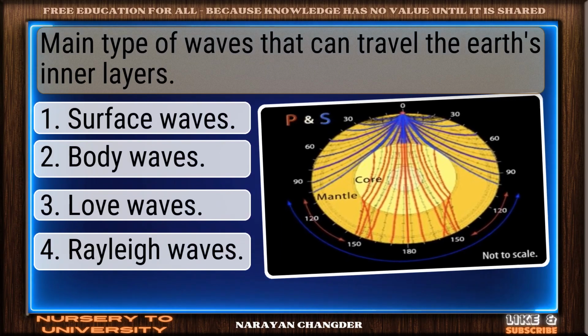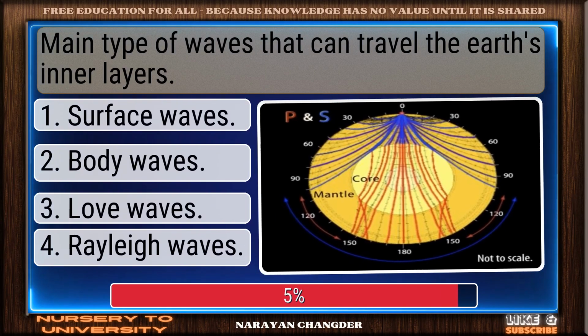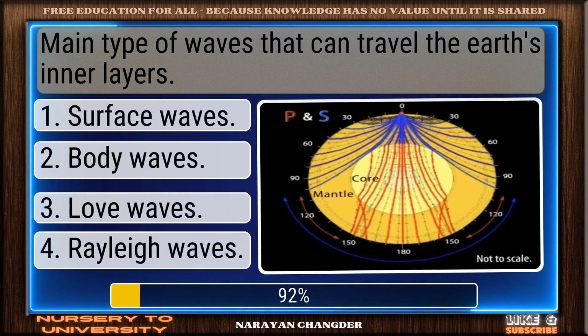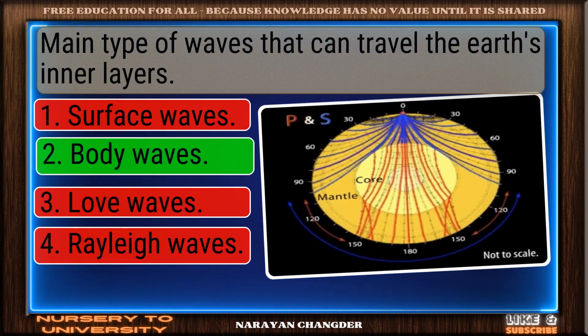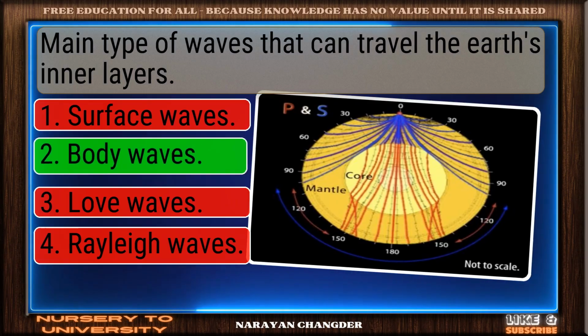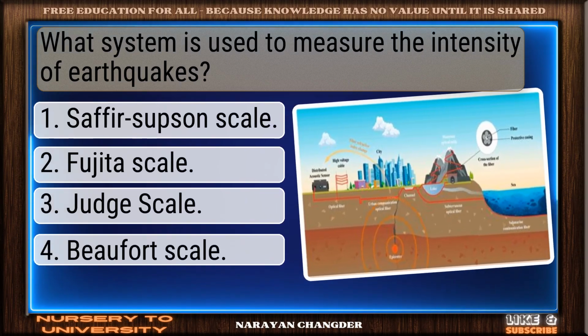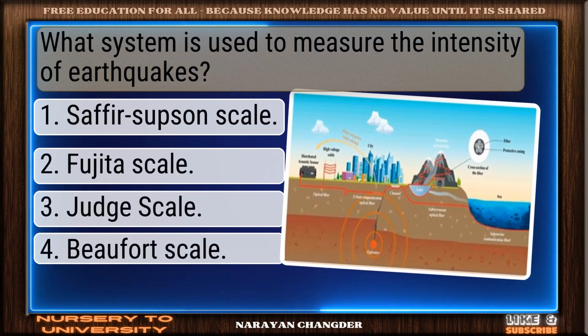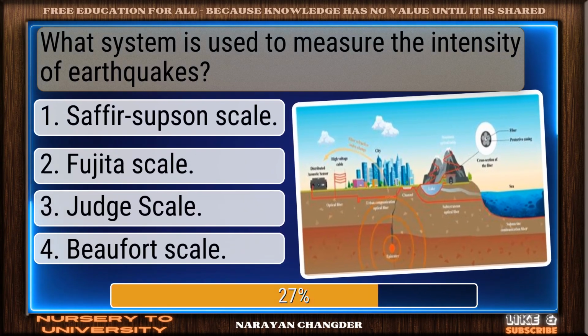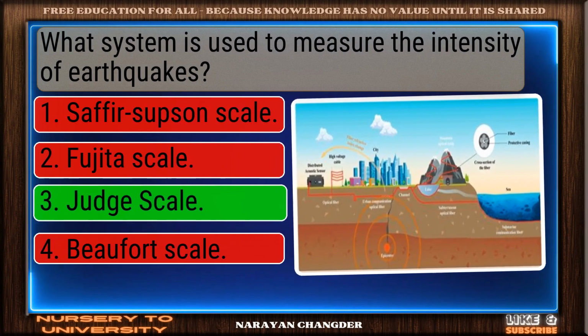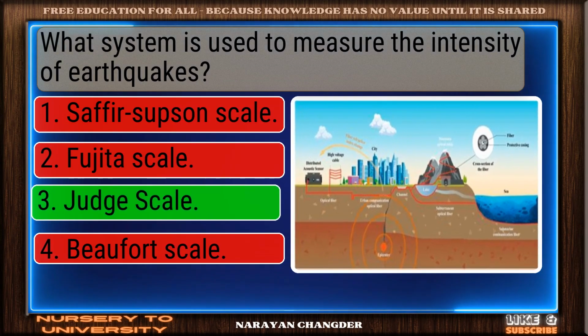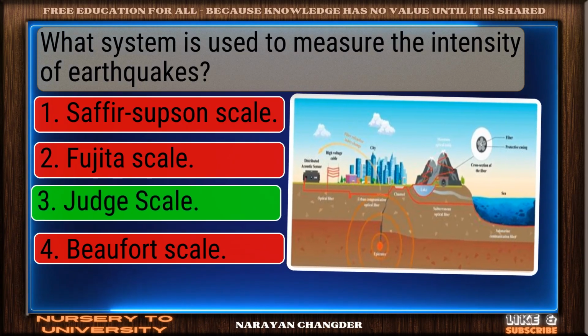Main type of waves that can travel the Earth's inner layers. Solid response. Bode waves is a valid choice. What system is used to measure the intensity of earthquakes? Well reasoned. Judge scale is the correct choice.